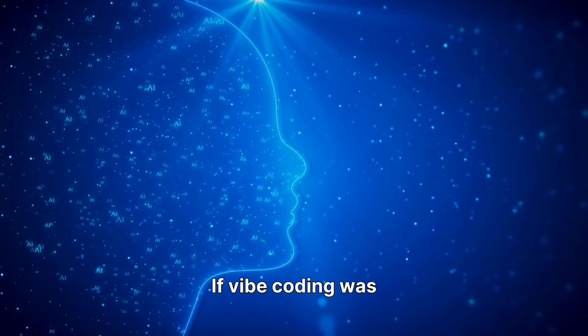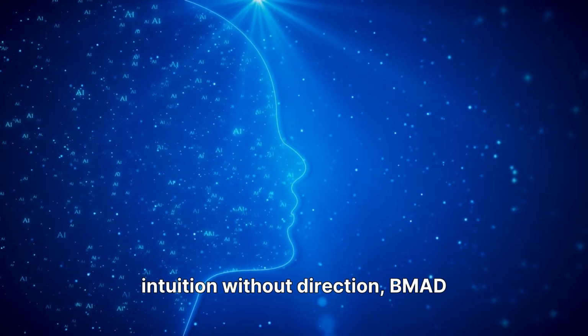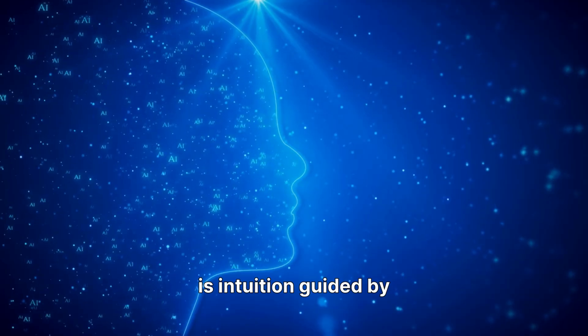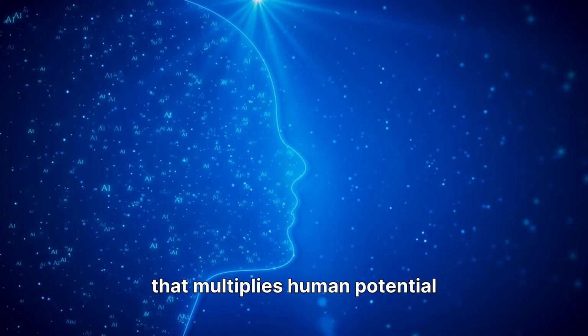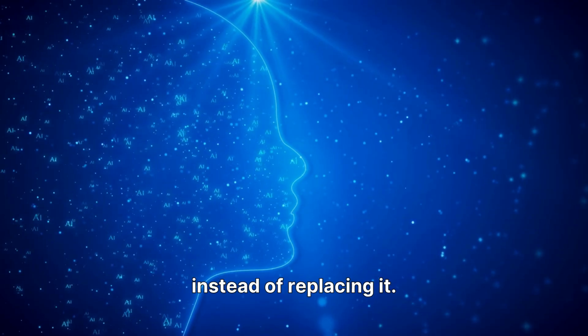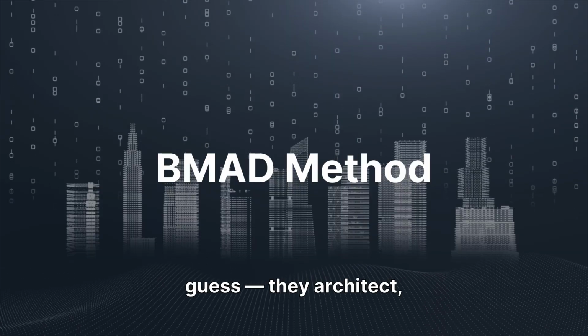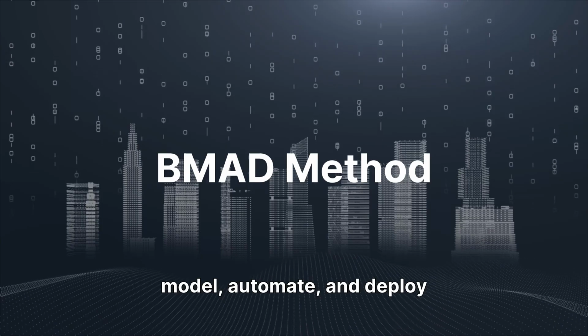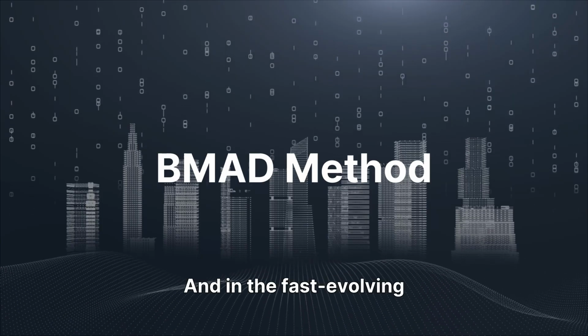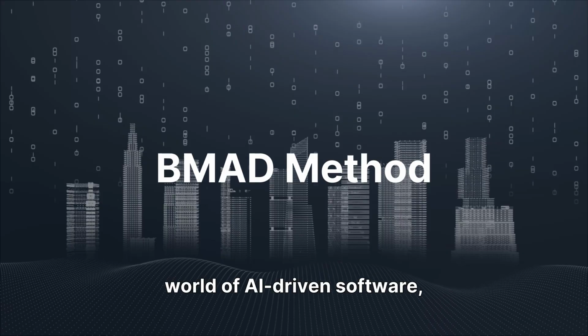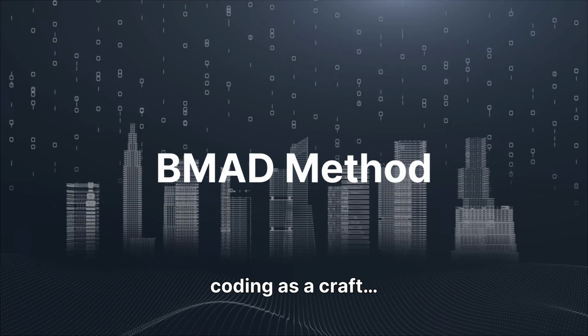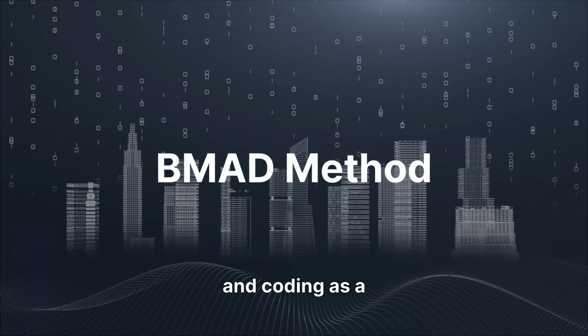If vibe coding was intuition without direction, BMAD is intuition guided by intelligence, a system that multiplies human potential instead of replacing it. With BMAD, developers don't guess. They architect, model, automate, and deploy with purpose. And in the fast-evolving world of AI-driven software, that's the difference between coding as a craft and coding as a revolution.